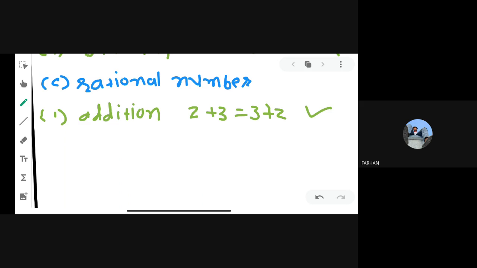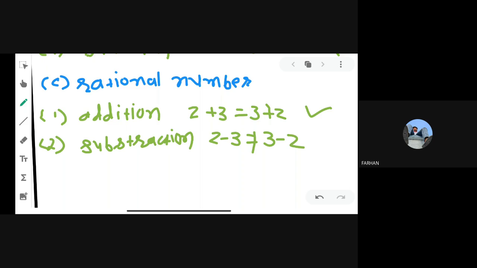Under subtraction, 2 minus 3 and 3 minus 2, it is not commutative.